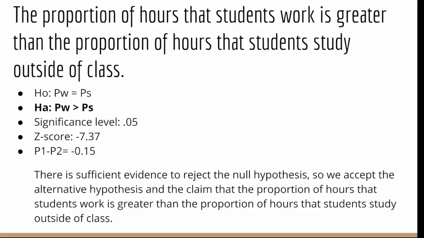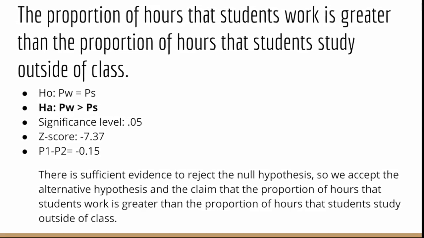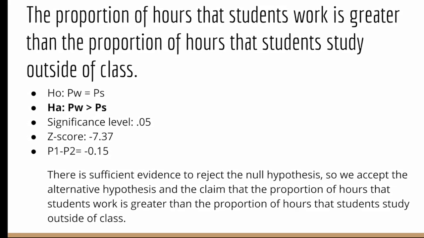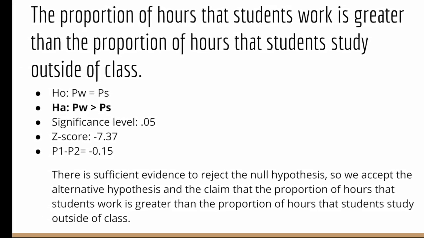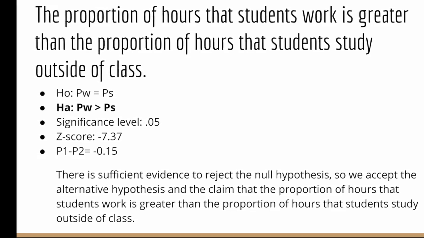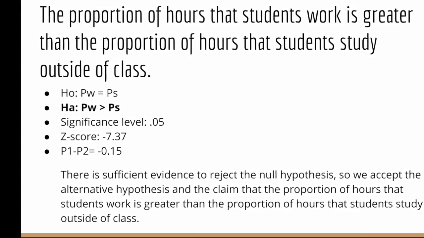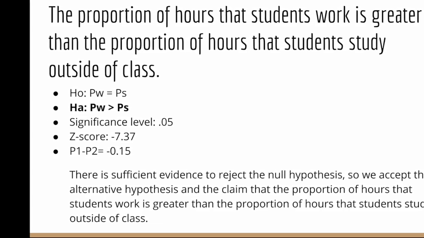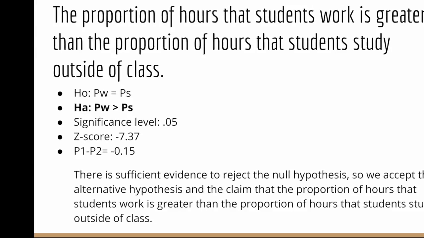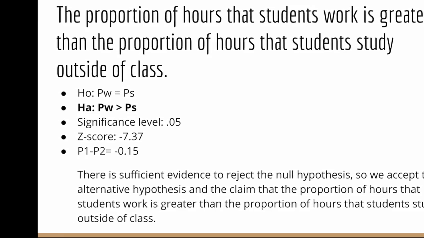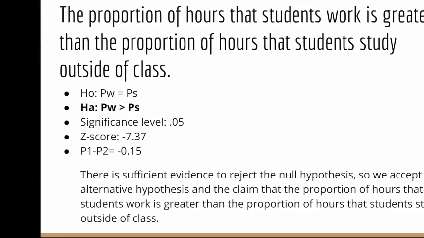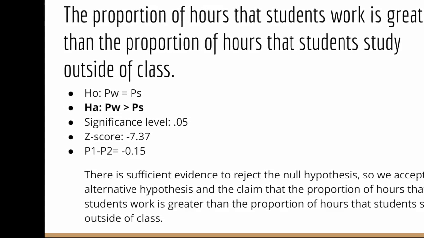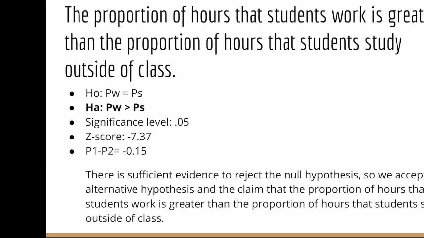The significance level was 0.05, and the z-score that I got from this test was negative 7.37, and my p1 minus p2 was equal to negative 0.15. So from this test, I found that there is sufficient evidence to reject the null hypothesis, so we can accept the alternative hypothesis, which is what we are rooting for. And this means that the claim that the proportion of hours that students work is greater than the proportion of hours that students study outside of class is accurate.